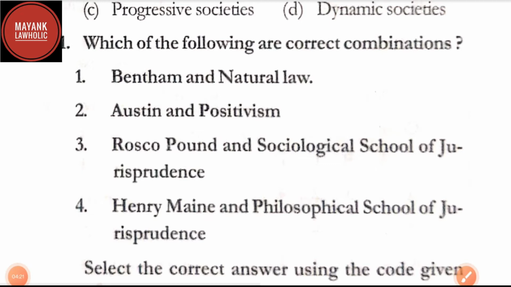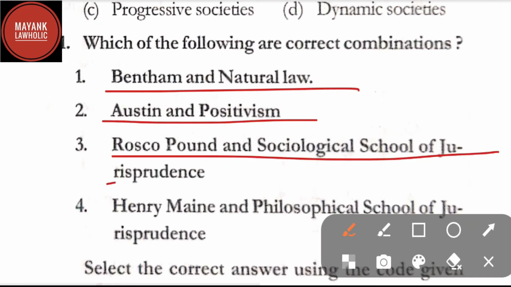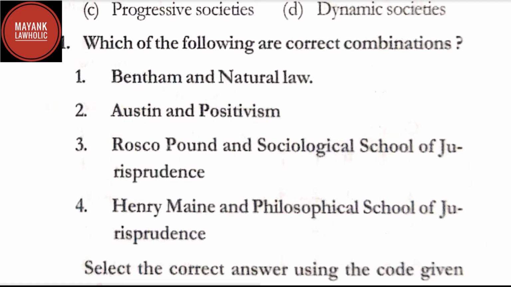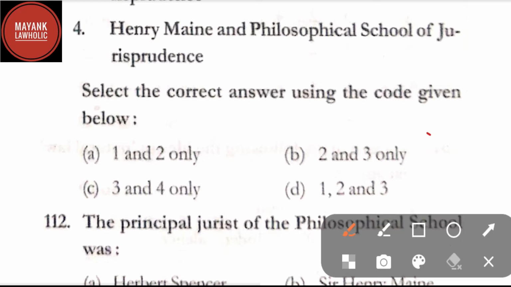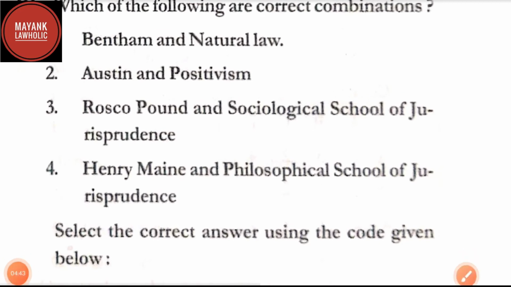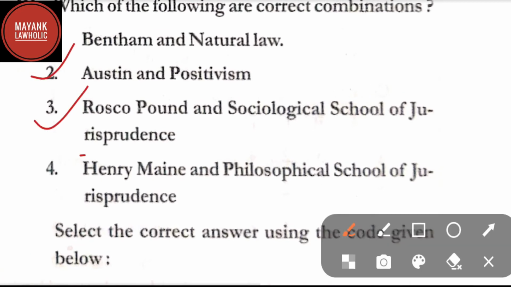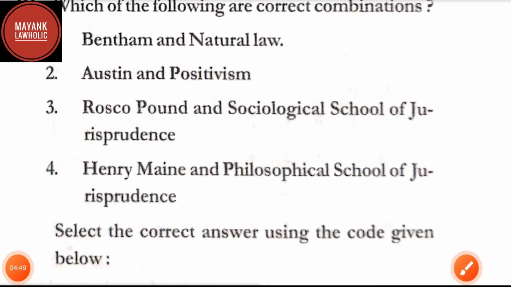Question number 111. Which of the following are correct combinations? Here options are 1, Bentham and natural law, 2, Austin and positivism, 3, Roscoe Pound and sociological school of jurisprudence, 4, Henry Maine and philosophical school of jurisprudence. And the options given are option A 1 and 2, option B 2 and 3, option C 3 and 4, and option D 1, 2 and 3. Here in question number 111, the correct answer is option B, that is 2 and 3 only. That is, Austin and positivism, and Roscoe Pound and sociological school of jurisprudence are the correct combinations.